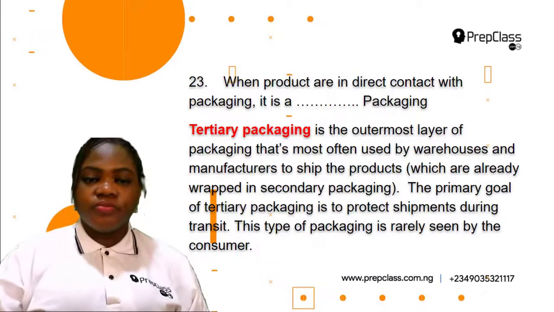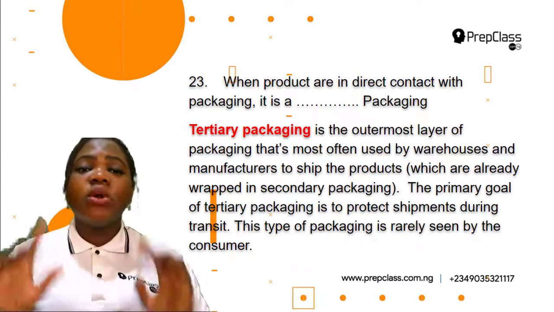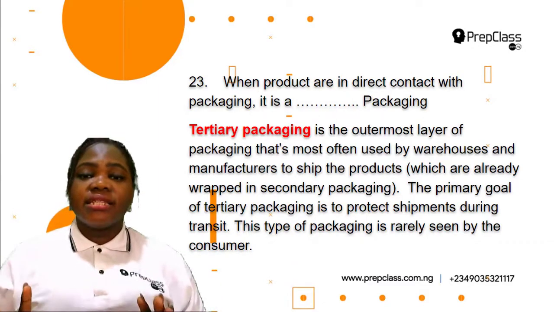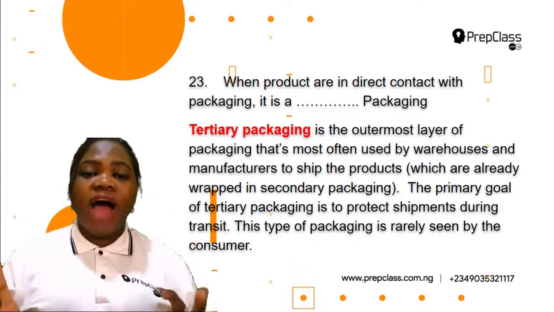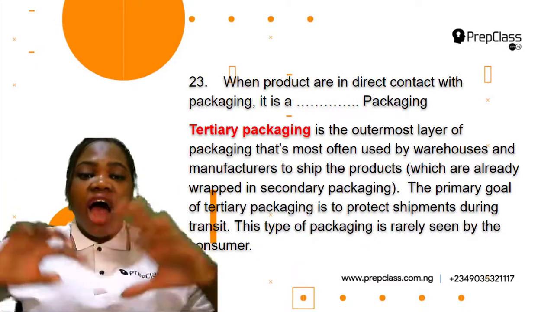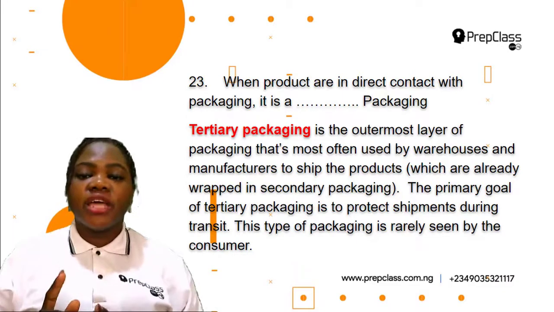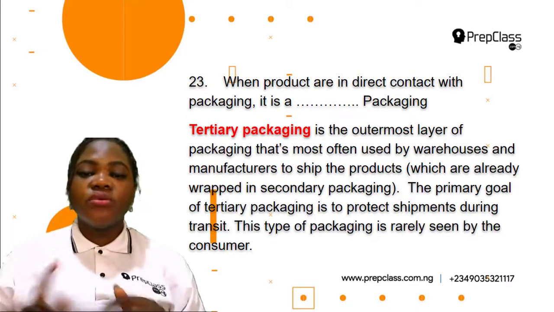All right, so now let's talk about tertiary packaging. This is the outermost layer of packaging that is most often used by warehouses and manufacturers to ship the product, which are already wrapped in secondary packaging. So the primary goal of tertiary packaging is to protect shipments during transit.